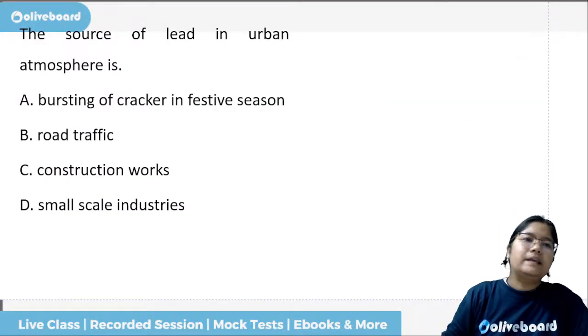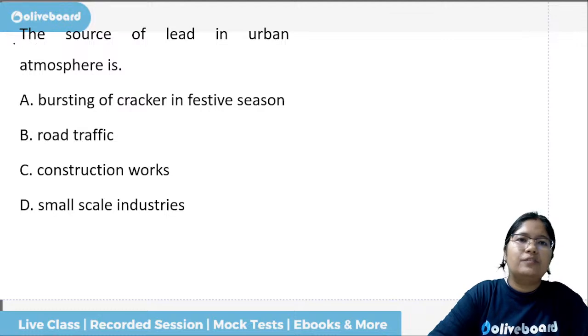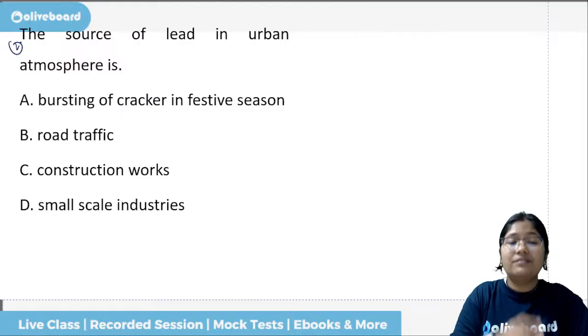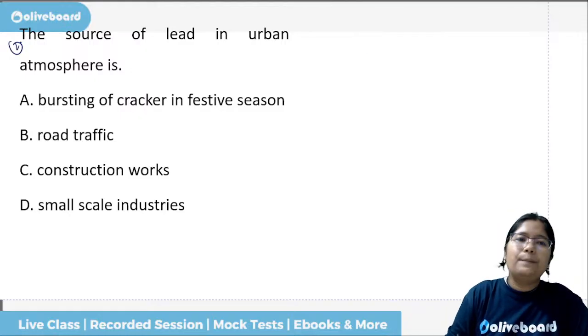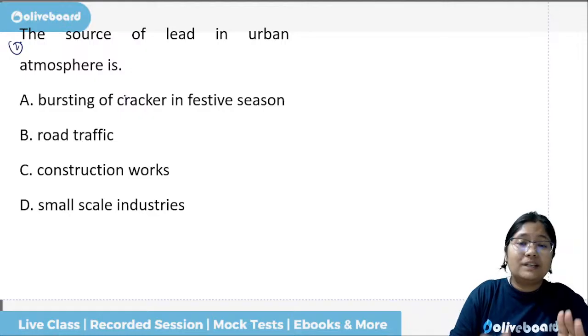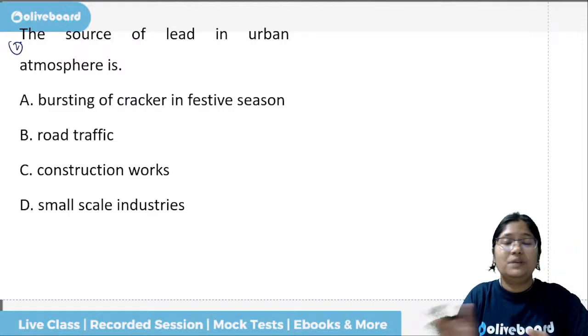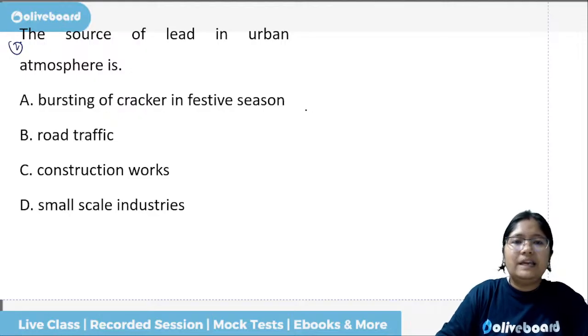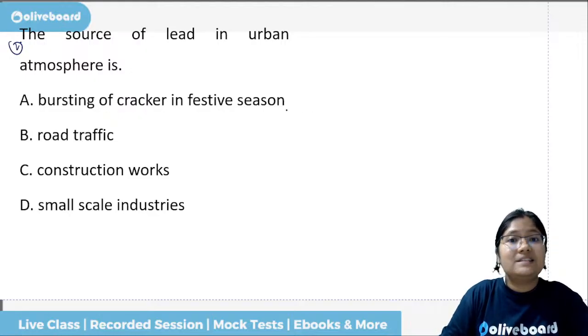Okay. Next is, the source of lead in urban atmosphere is. Now for this we have to know what are the sources of lead. This looks like a very easy question, but you have to know what is currently in news to be able to answer it correctly. Bursting of cracker in festive season, is it yes or no? Yes, because there was an article from Science Direct.